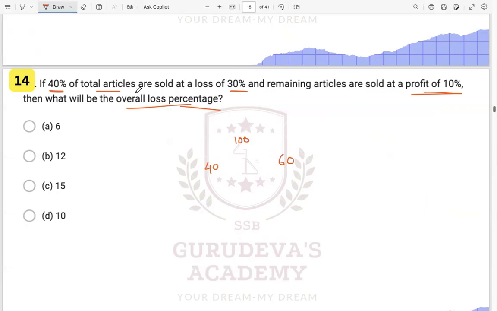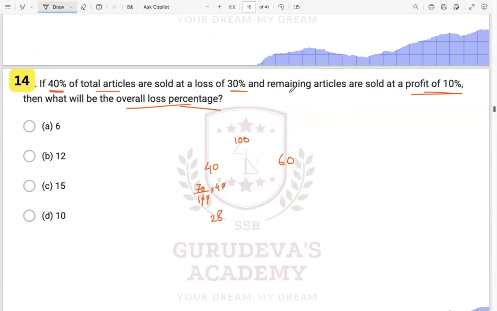These 40% of the articles are sold at a loss of 30%. That means they are getting sold at 70%, right? 70% of 40 is what? This will go by this, that is 28. So they are getting sold at 28.